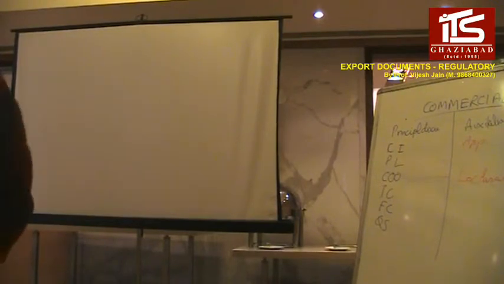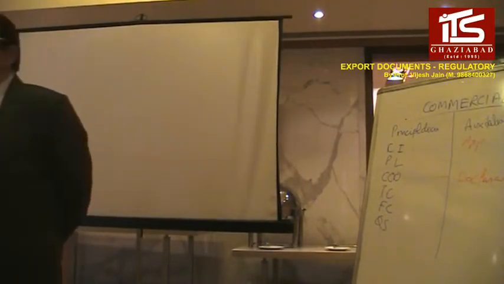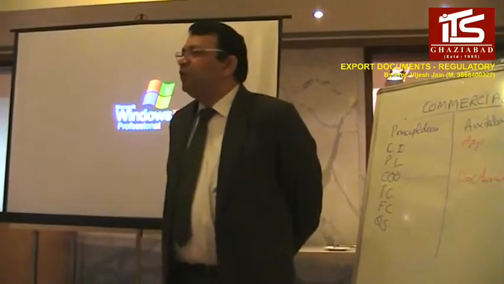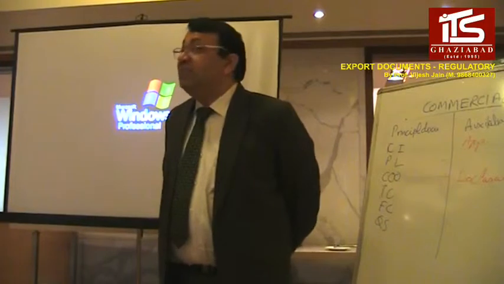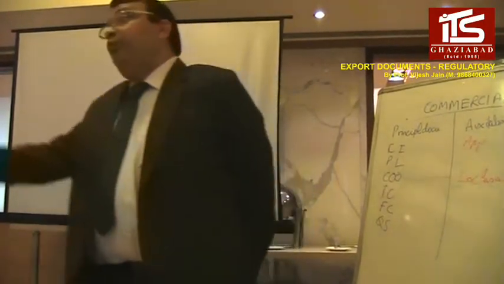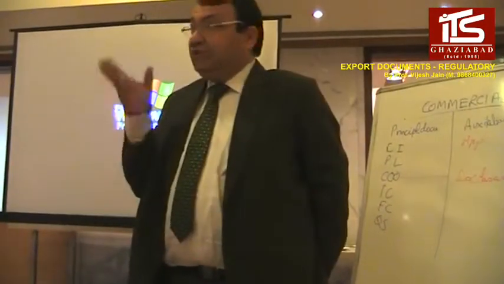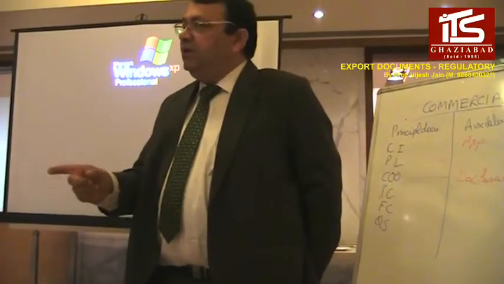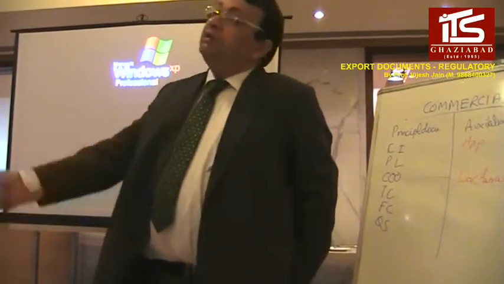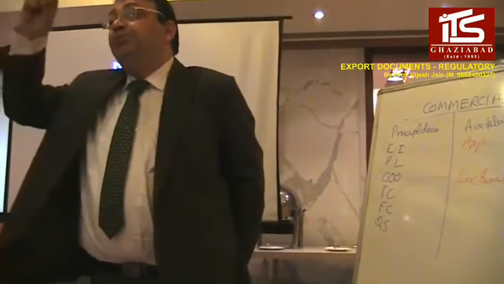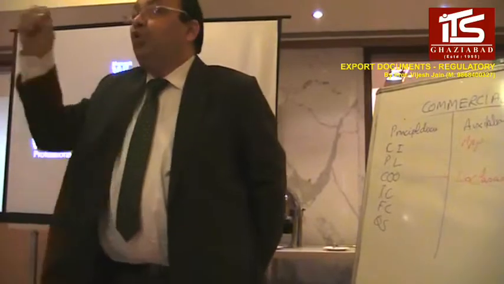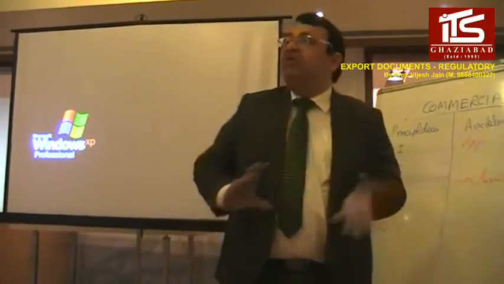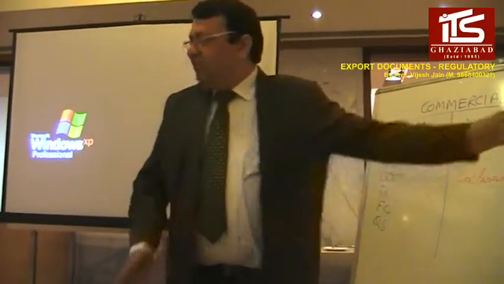In the second part, if an importer has imported something and has paid for it, that material has to come. These are the two major functions of RBI. First, if you have exported something, money should come. If you have imported something, whatever money you have paid for it, that material should come. These are the very basic core functions of RBI, and RBI does it through the IEC code. They have created a mechanism, right?